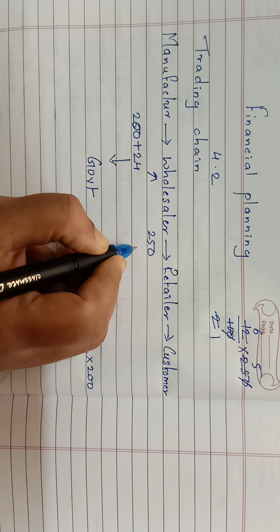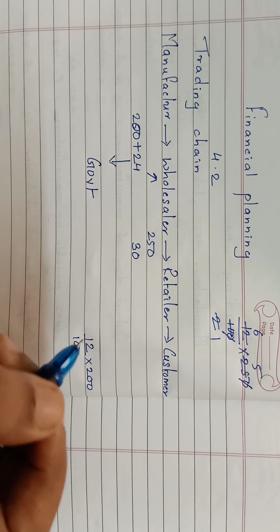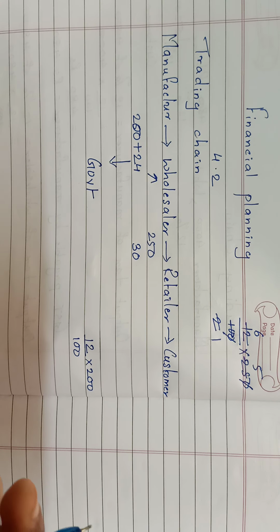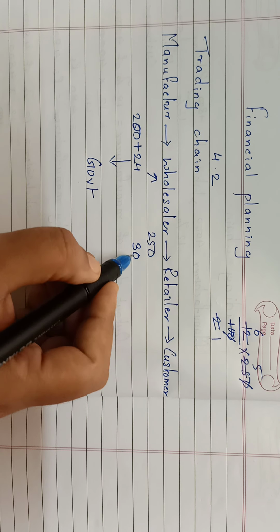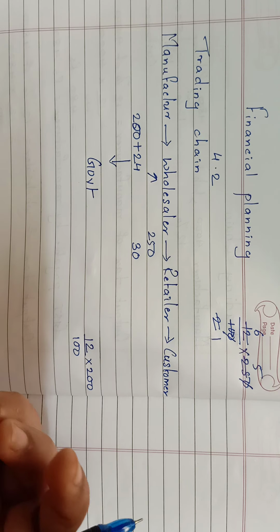So he collects a GST of 30 rupees from the retailer, along with the 250 for the watch.